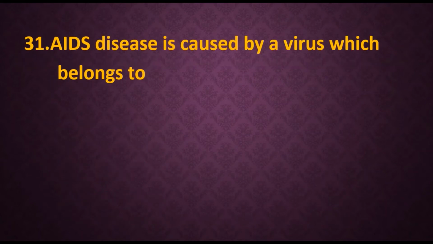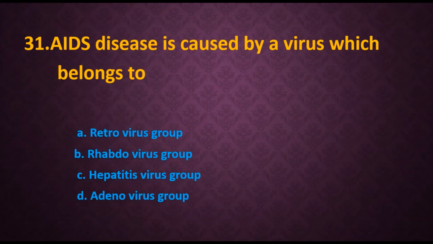31. AIDS disease is caused by a virus which belongs to. A. Retrovirus group, B. Rhabdovirus group, C. Hepatitis virus group, D. Adenovirus group. So obviously the answer will be retrovirus.